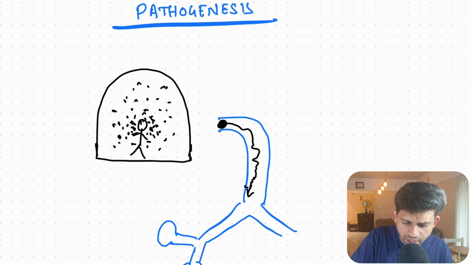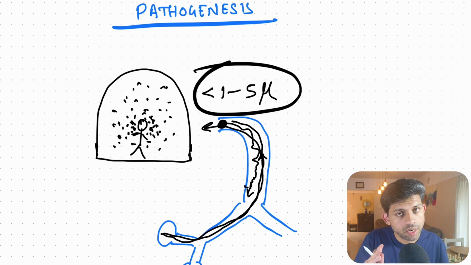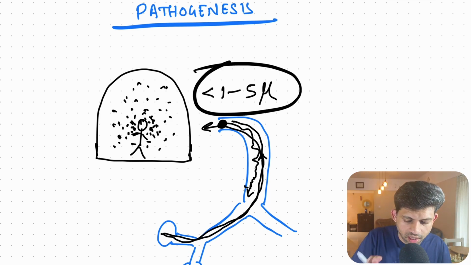Now, tiny particles, say less than 1 micrometer, they'll go all the way inside and then they come out. So they also don't really cause the disease. But this group, 1 to 5 micrometer, they are the perfect group of dust particles which can go in all the way and get deposited.